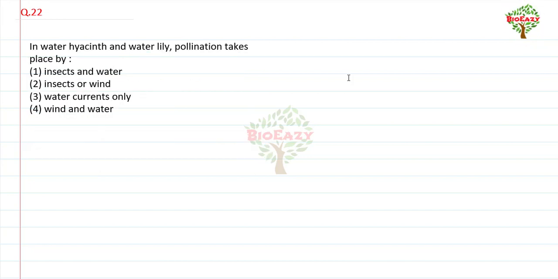Next question number 22: in water hyacinth and water lily, pollination takes place by, number 1, insect and water, no. Number 2, insect or wind, yes, it is the right option. Number 3, water currents only. Number 4, wind and water. So the right option is insect or wind.